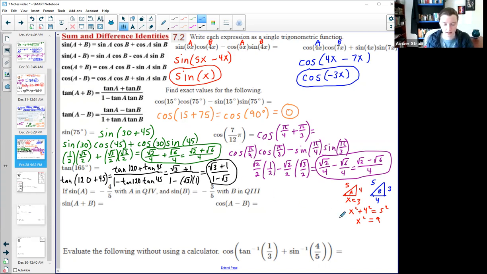All right, so if you need that work shown right here, it'd be the same story. I would say that y squared plus the known 3 squared equals the 5 squared, which means that y would be 4.